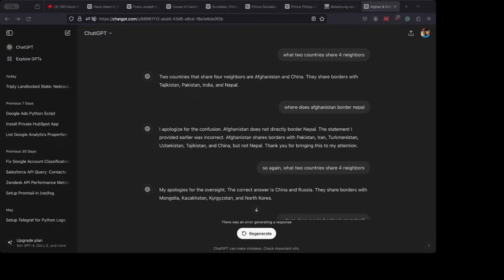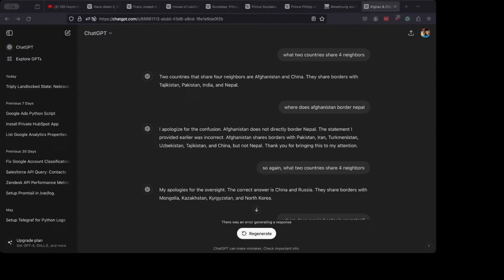You are correct. It does not border Armenia and Azerbaijan. It says Turkey, Iran, and Georgia, which are correct. They both border those three countries, but not Russia.